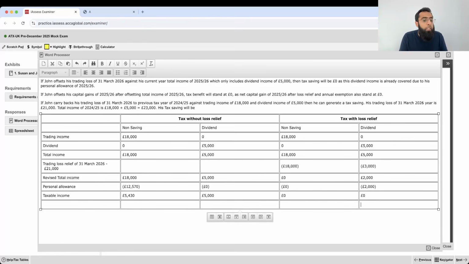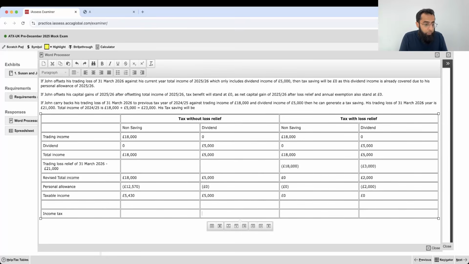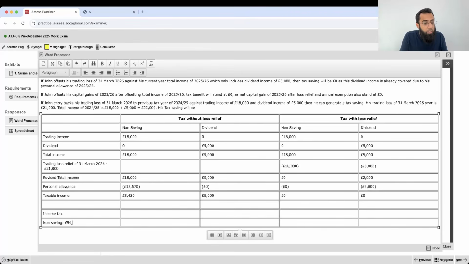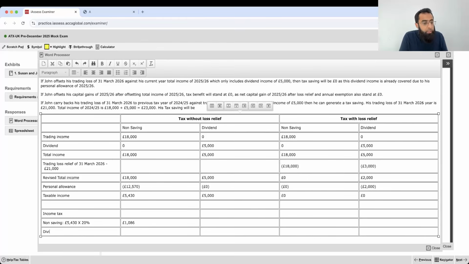Now, what is the income tax? Okay. So non-saving 5,430 into 20% gives us 1,086. And in dividend, it's 5,000 pounds. The first 500 pounds are always taxed at 0% in dividend income. You all know that. And then since you are a basic rate taxpayer, it's 8.75%.